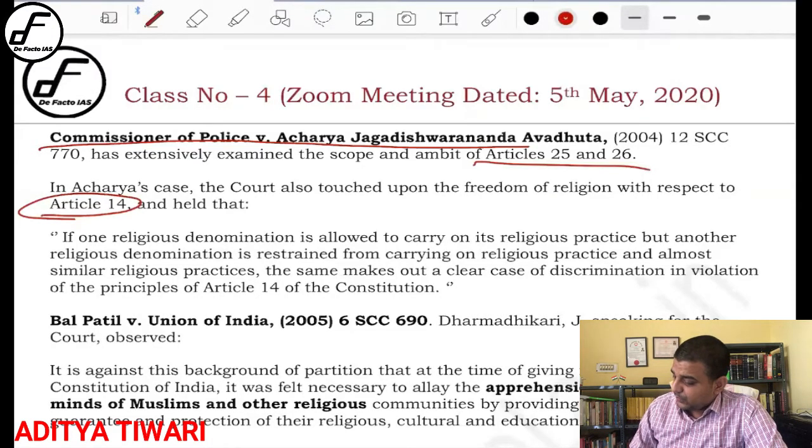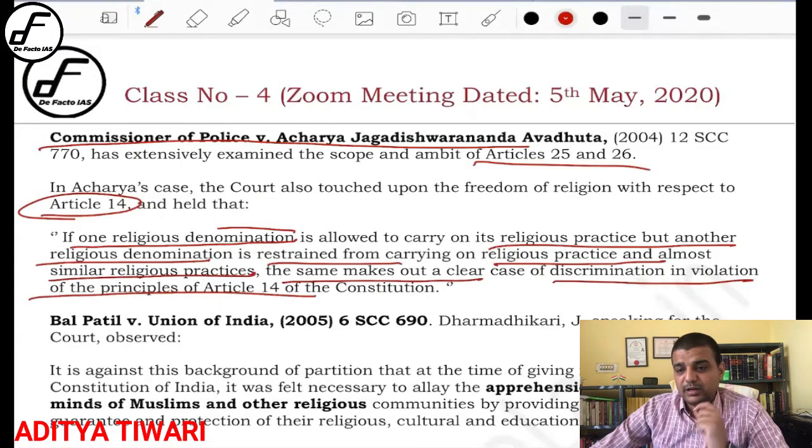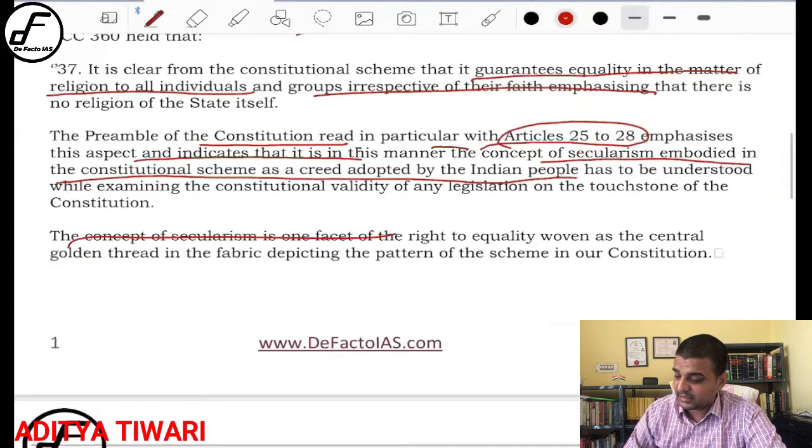So let me read it also. See here, if one religious denomination is allowed to carry its religious practice but another religious denomination is restrained from carrying an almost similar religious practice, the same makes out a clear case of discrimination and violation of article 14, right? So you cannot discriminate in religious practice between two religions which are similar in nature. Okay, so that is the connection of articles 25 to 28 with article 14, right? So that is what I was talking about. You read the interconnection basically, right?